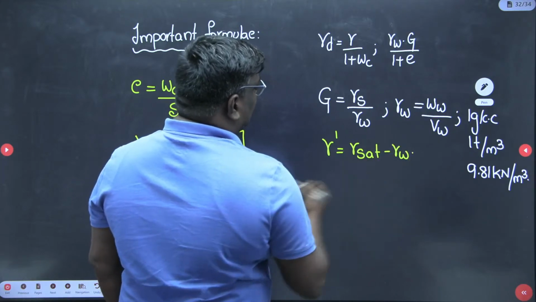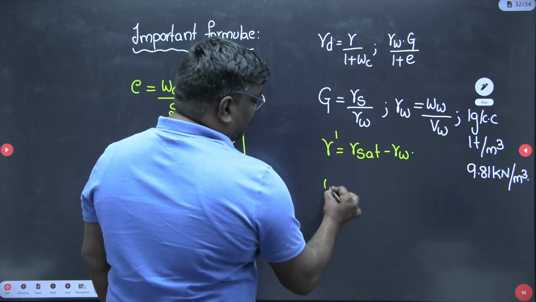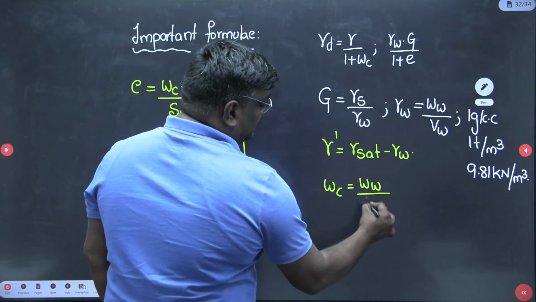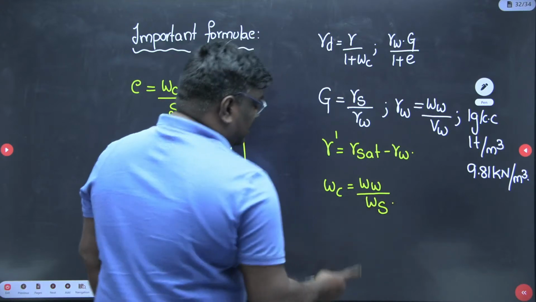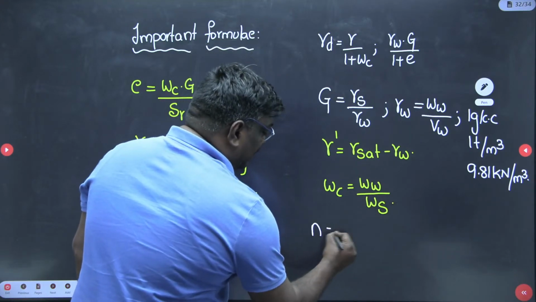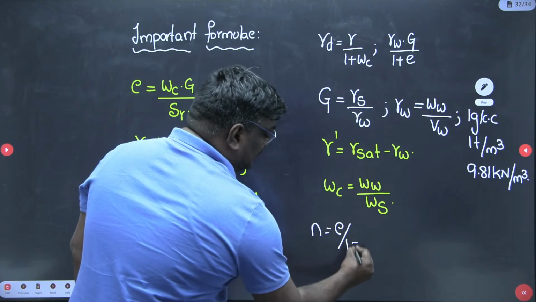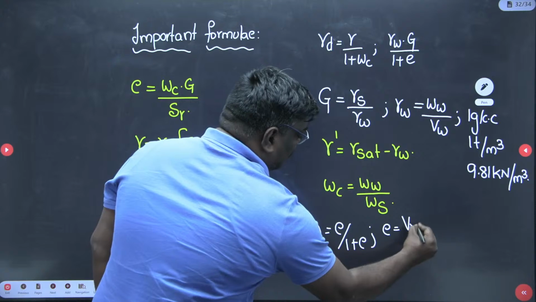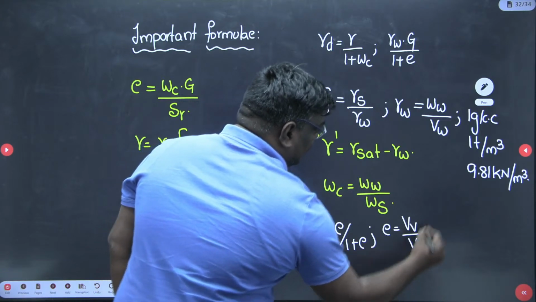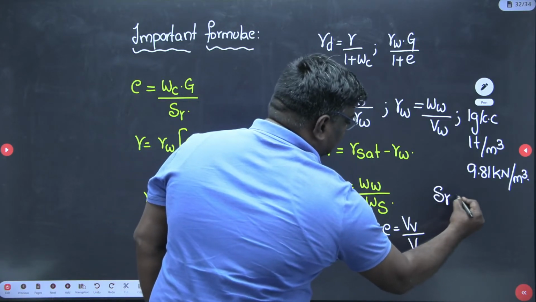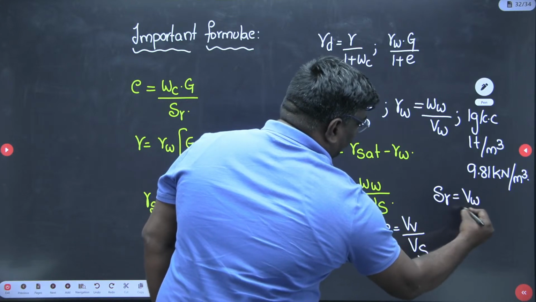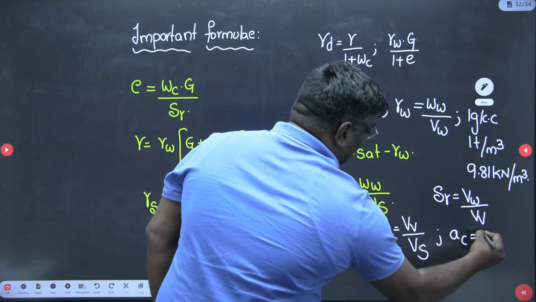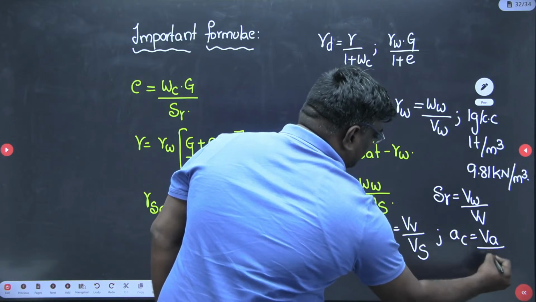Okay. And you can write here water content is equal to weight of water by weight of solids. Okay. Next, porosity and void ratio is E upon 1 plus E. And you can write E is equal to volume of voids by volume of solids. Here, degree of saturation can be written as volume of water by volume of voids. Air content can be written as volume of air upon volume of voids.